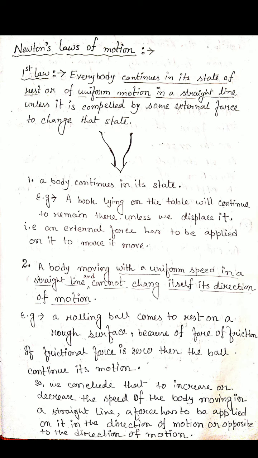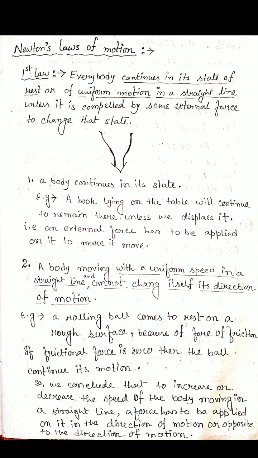If you keep a book on a table and nobody displaces it, then after 1 month, 2 months, 3 months, it will still be there. That means an external force has to be applied on it to make it move. Otherwise, it will continue in its state of rest.